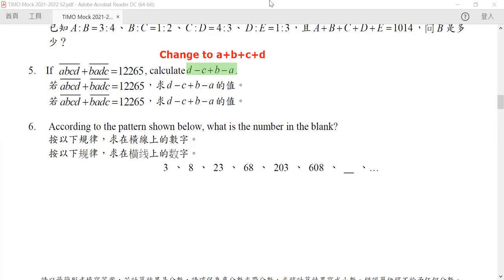Okay, so now let's go back to this question. Every time we see a summation problem like this, all we want to ask is, what does that mean?